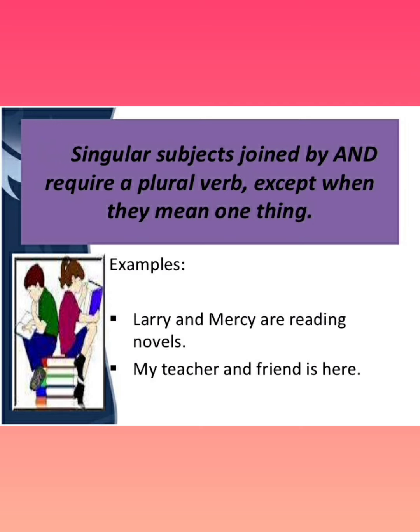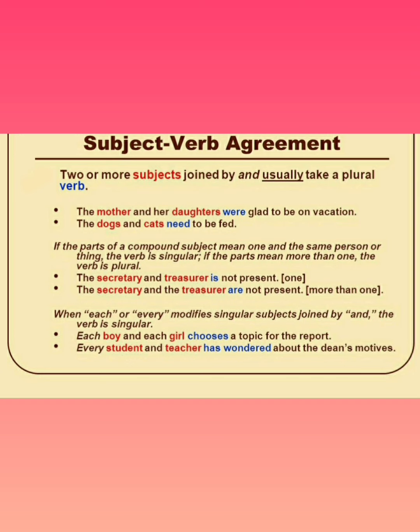Larry and Mercy are reading novels. Larry and Mercy, two different persons, that's why are. My teacher and friend is here. My teacher and friend are the same person, that's why is. Two or more subjects joined by and usually take a plural verb. The mother and her daughters, two different persons. The mother, one person, her daughters, other persons, were glad to be on vacation.